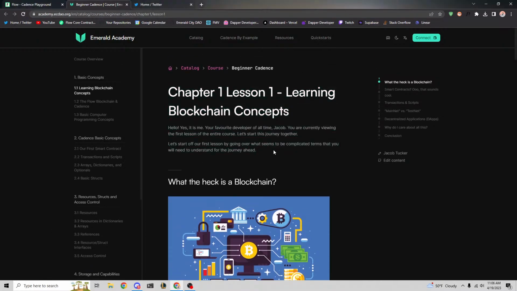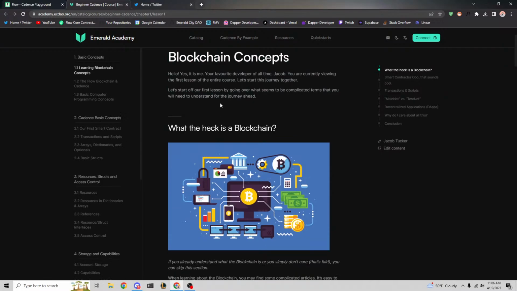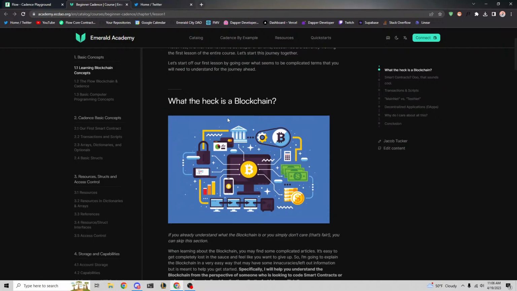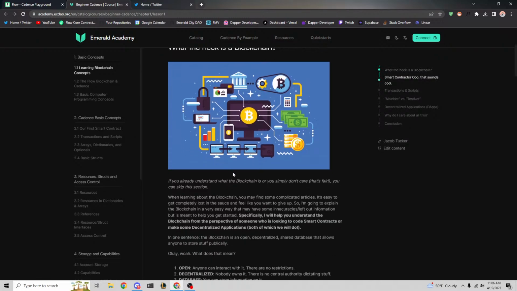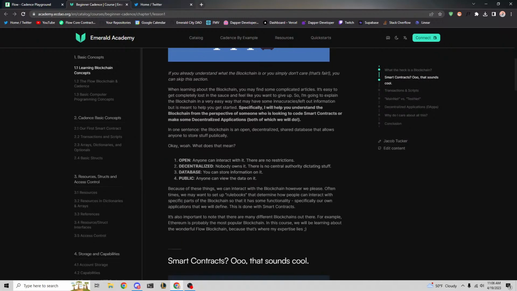So this chapter talks about what a blockchain is, what smart contracts are, what dApps are, the terms that you may not understand if you weren't really a developer in this blockchain ecosystem. For the purposes of this workshop, because we're together, of course you can go and read this on your own time. I think it's most important to just point out the biggest stuff that you're going to need specifically for smart contracts.